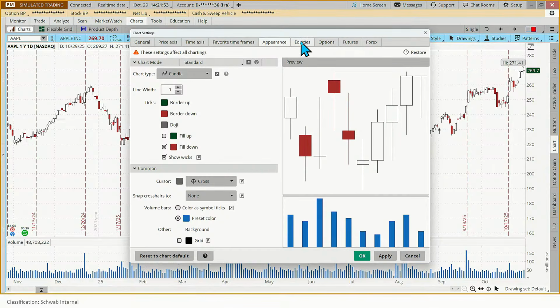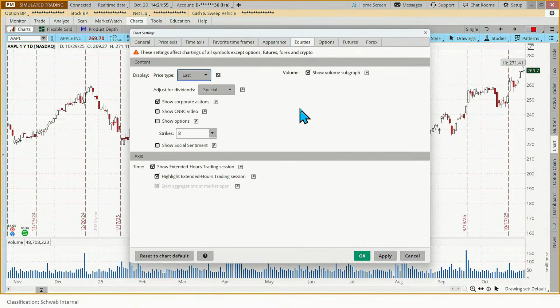And then when you go to equities, this is just what your stock chart would look like. I would leave the corporate action on that. That's where you can see where there's a dividend or like an earnings announcement coming up. Some people will uncheck the volume, especially if they're looking at stocks like an S&P 100 or S&P 500 that are some of the biggest companies in the United States.